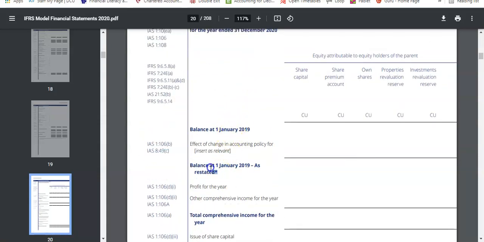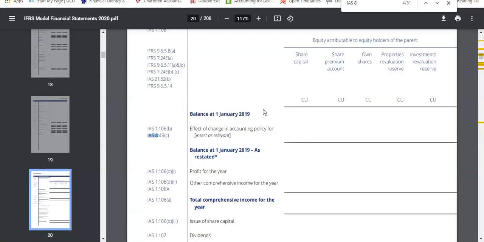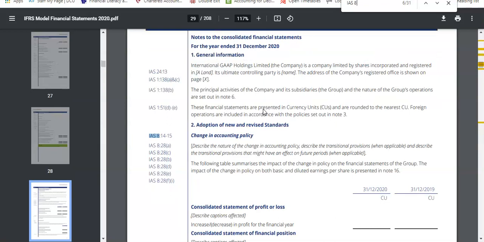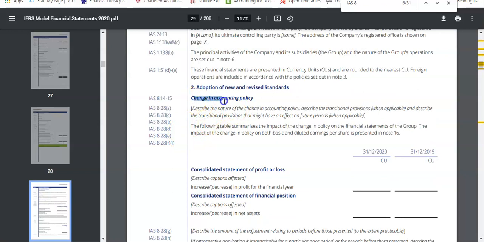You won't always see that in all the company financial statements because some of them won't have a change in accounting policy, or some of them won't have prior period errors. So you won't see that. But if we go and we Control F and we look for IAS 8, we keep coming down, we get the notes as well. There's your IAS 8. So again, second note, IAS 8 again, it describes the change in accounting policy and it shows you the impact.